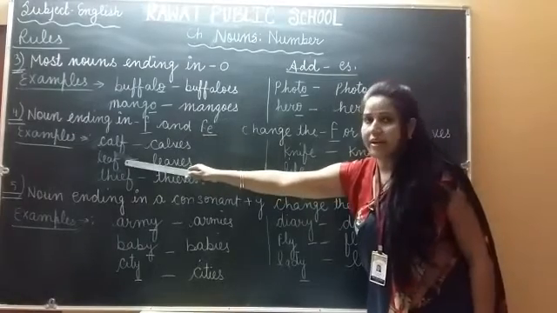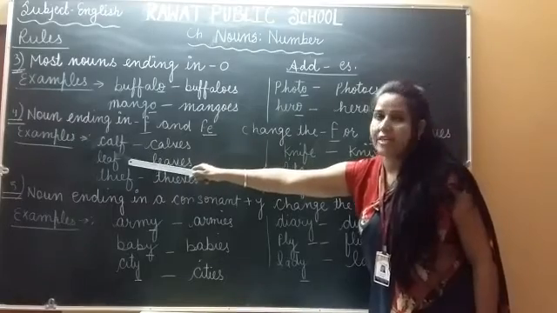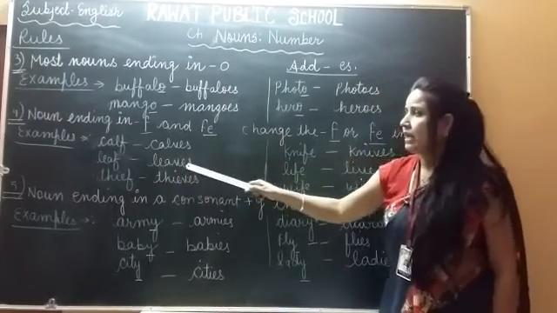Leaf, it is also ending in f and we will add ves to make it plural. It will be leaves.